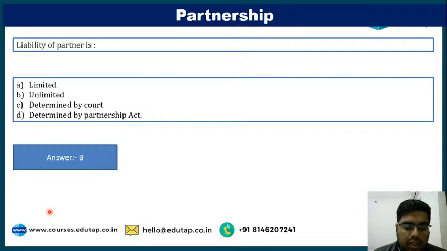Biplab, your answer is wrong. Liability of partner is always unlimited. In case of LLP, limited liability partnership, their liability is limited. But normally, when I'm talking about normal partnership, the liability is unlimited.